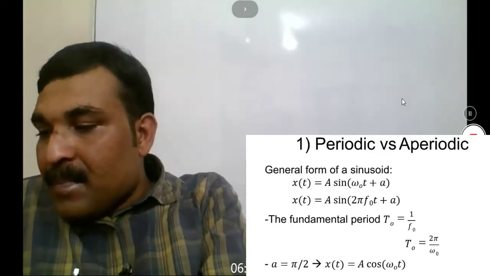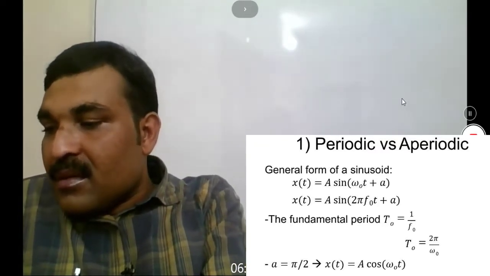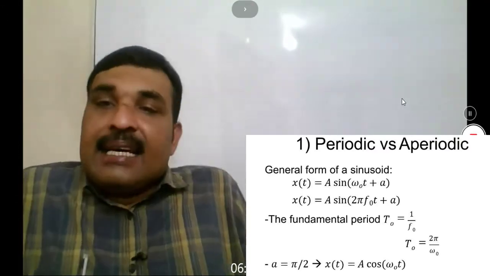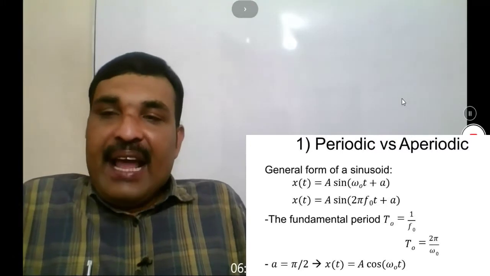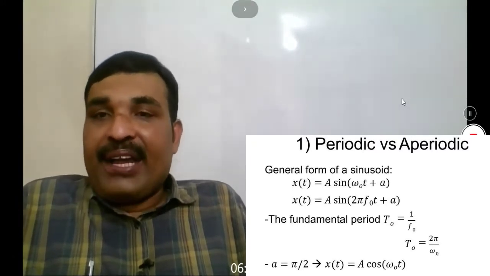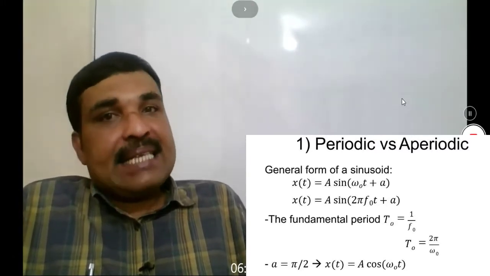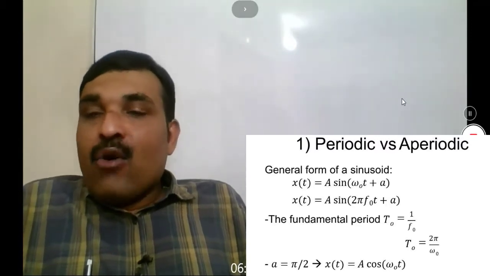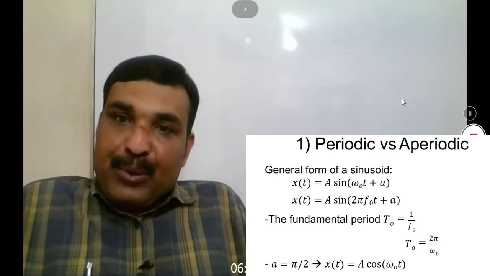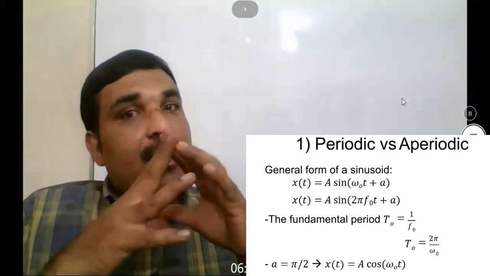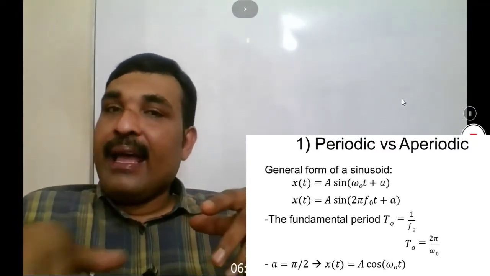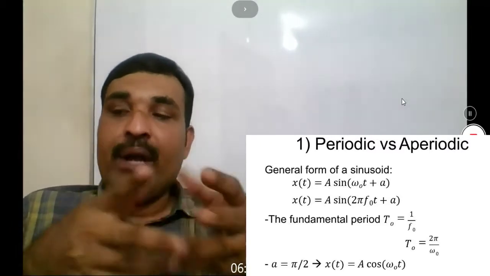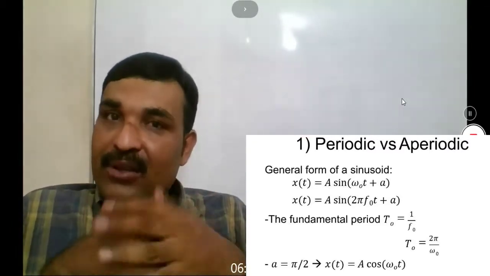That is x of t is equal to A sine omega 0 t plus theta, where omega naught is the frequency in radian per second and A is the magnitude. From this equation we can find the fundamental period T0 is equal to 1 by f0, where T0 is equal to 2 pi by omega 0 and omega 0 is equal to 2 pi f naught, where f naught is the frequency in hertz.